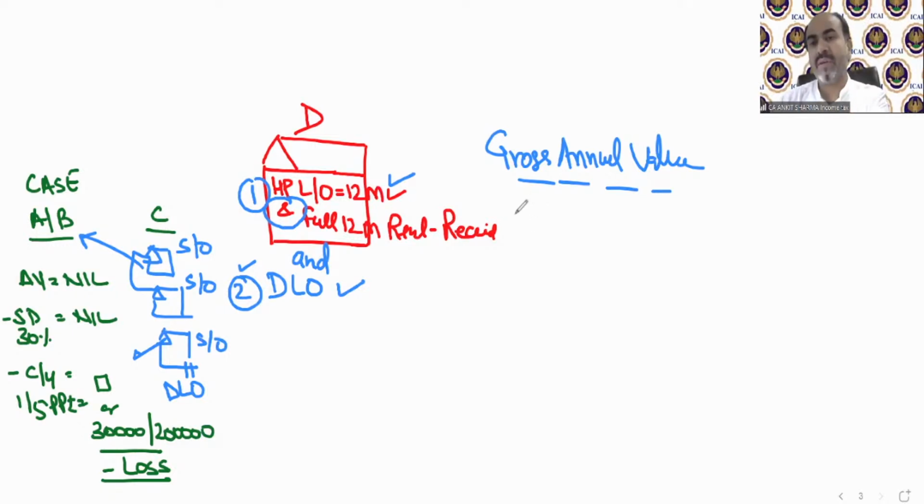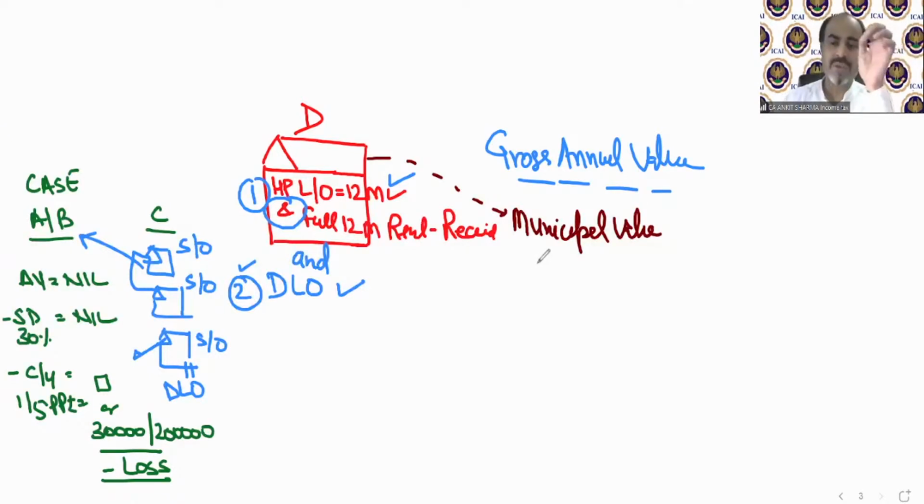It says in the question there will be a value given that is called municipal value. In the question there will be given a municipal value of this house property. So what is the municipal value? In simple terms, I can elaborate like this: as per the municipal authority of that area in which the house is situated, they decide the rental value of that property as per their provision.